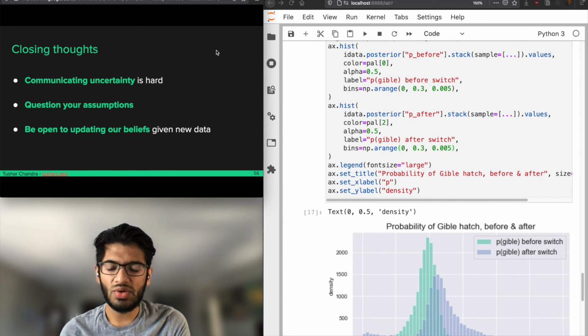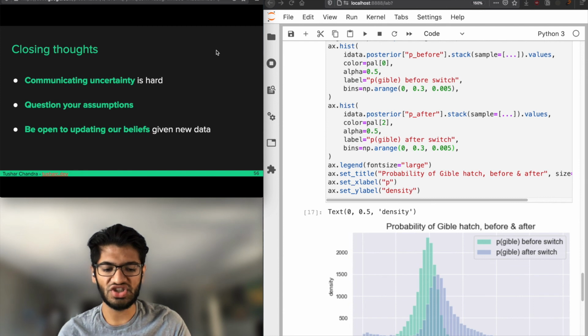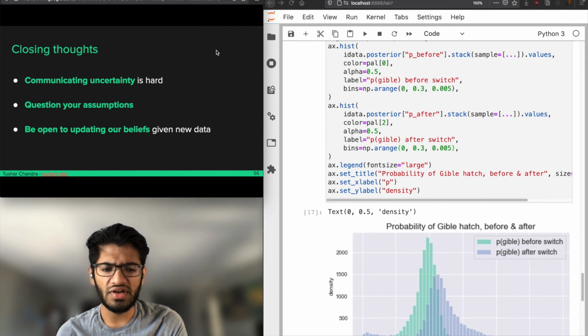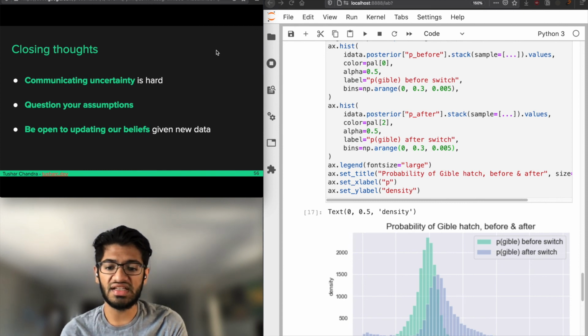The other one is question your assumptions. There were a couple of places in this talk where we questioned the assumptions that underlied our model. Here we questioned the assumption that a switch occurred and reran the model for a different species where we're pretty confident that a switch didn't occur, to see what we would get. With shiny rates, we questioned the assumption that every shiny was independent of each other, and that shiny rates were uniform across players.